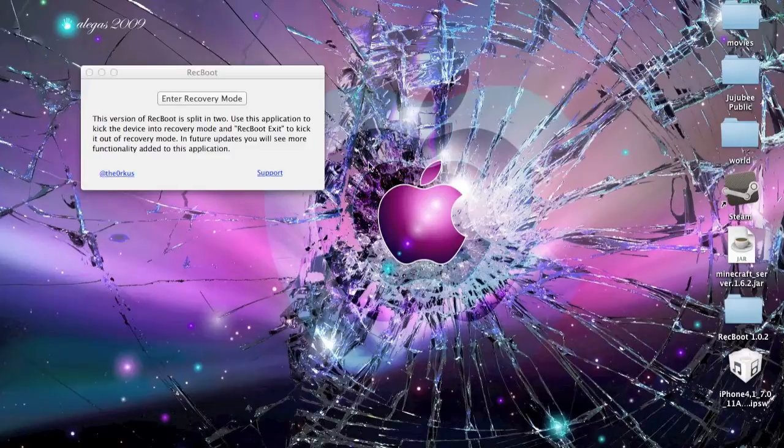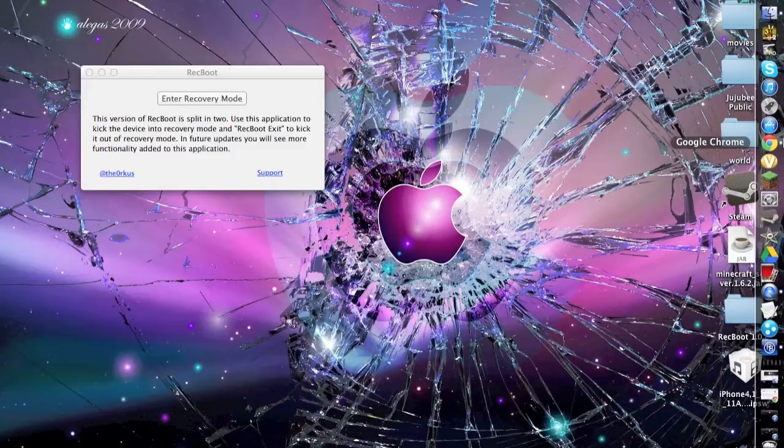Hello, and this is how you take your iOS 7 screen where it's frozen out of it and put it in recovery mode and get it back to your downgraded version of 6.1.3 or 6.1.4 on your iPhone, any iPhone.